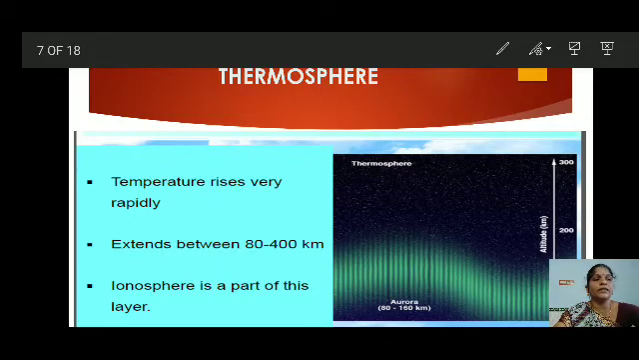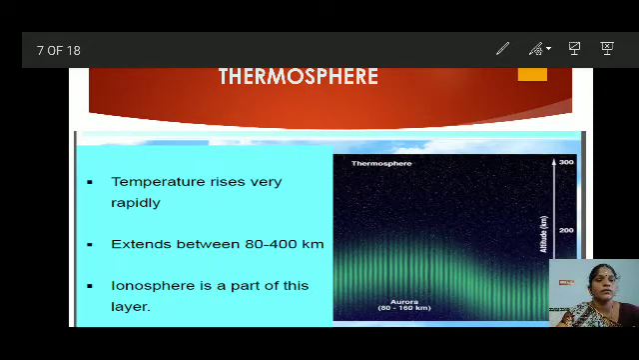For example, the radio waves and the television waves enter the ionosphere, and then the ionosphere transmits those waves and sends them back to the earth. This layer helps in radio transmission. In fact, radio waves transmitted from the earth are reflected back to the earth by this layer.